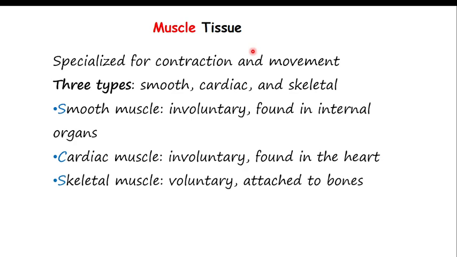Skeletal muscles are voluntary, meaning they are attached to the bones. You can tell your biceps or your triceps to contract or not. This means they are voluntary; they work on your will. So nowadays, multiple choice questions are common. Please note that smooth muscle and cardiac muscle are involuntary, while skeletal muscle is voluntary. Keep this in your memory.